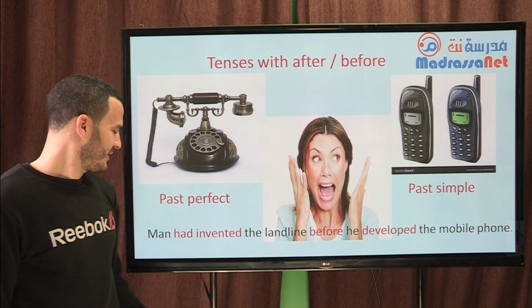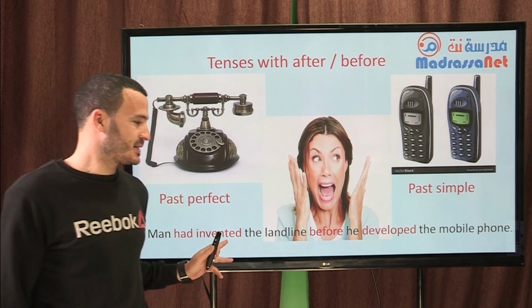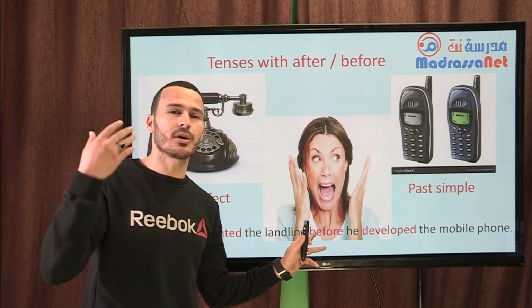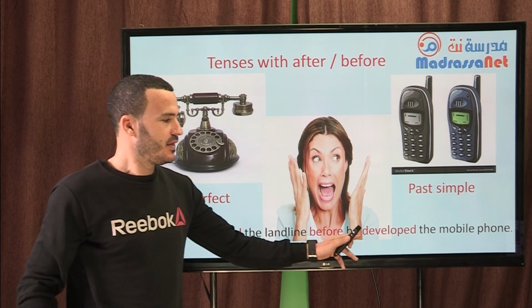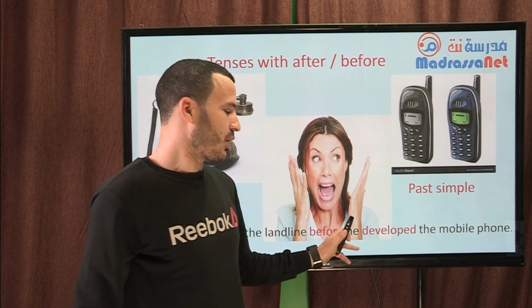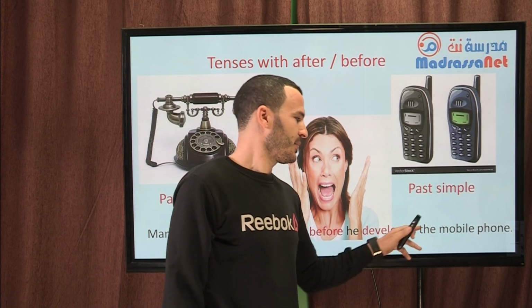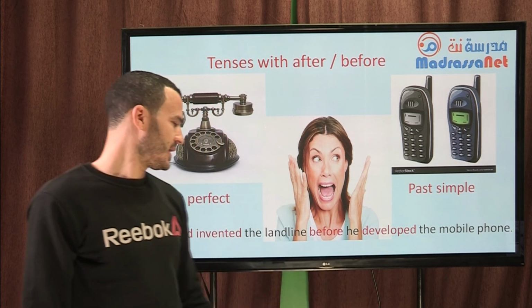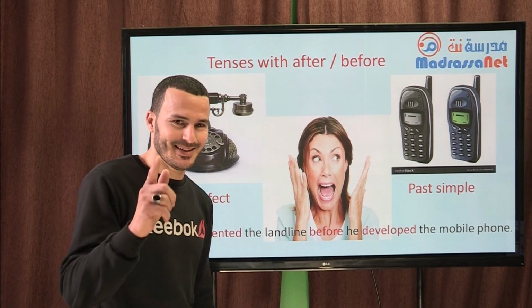The sentence is: men, human beings, had invented the landline before, not after, before, they developed the mobile phone. Get it? Past perfect, past simple. Attention again.